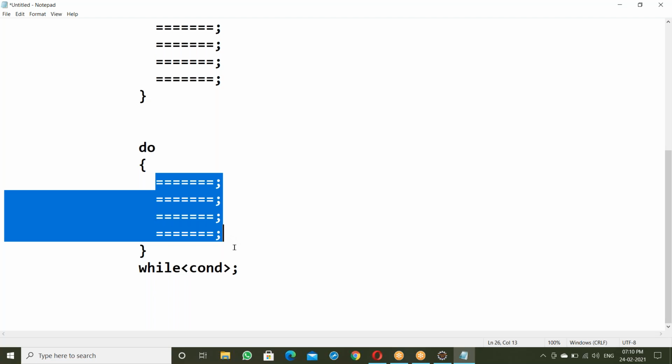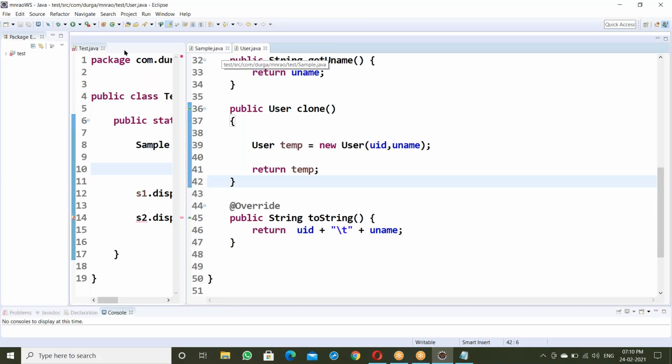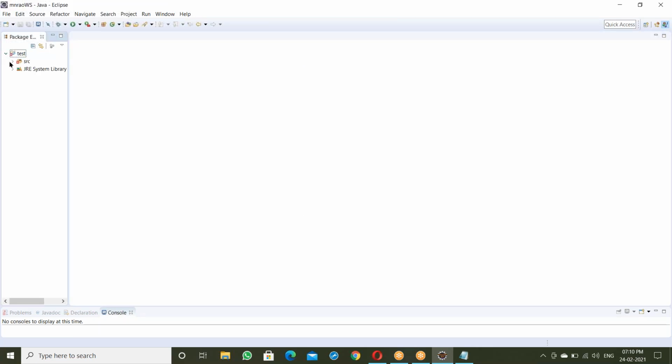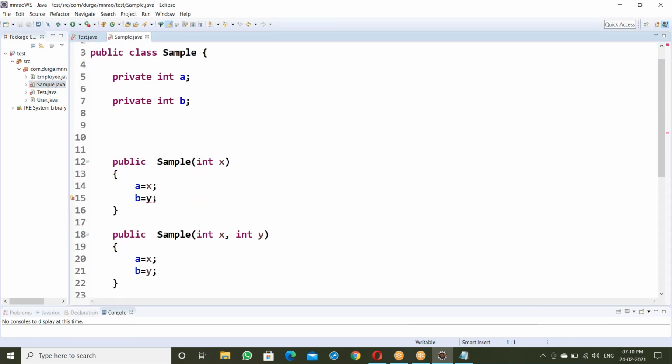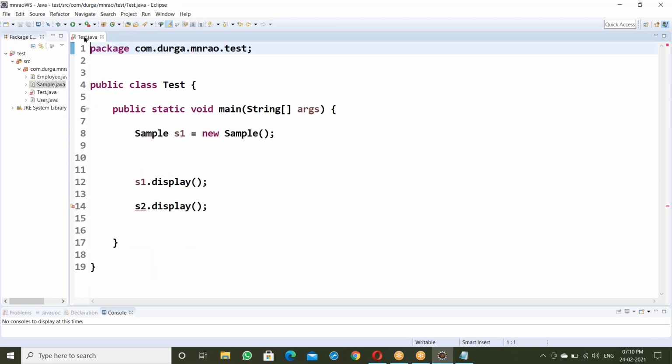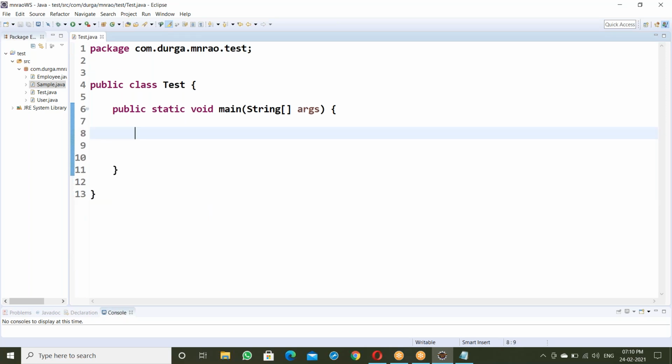Let us see a very small example on while and do while. Simple program: first program to display 1 to 10 numbers.